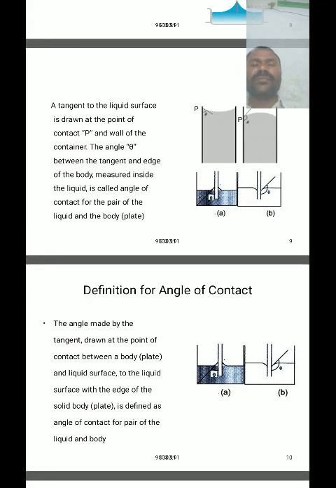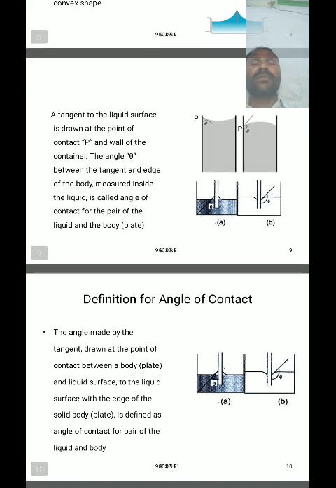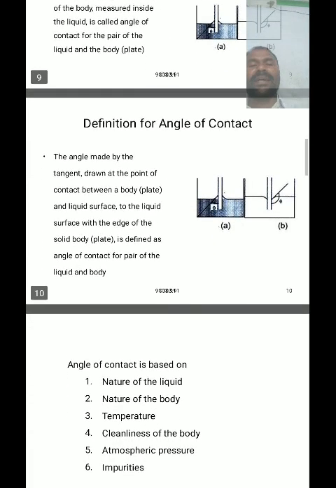Consider a glass plate inserted inside a liquid. The surface of the liquid near the glass plate becomes curved. Along the curve we draw one tangent, and the angle between the tangent and the glass plate inside the liquid is called the angle of contact.